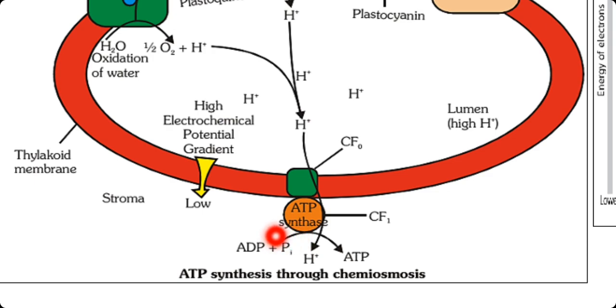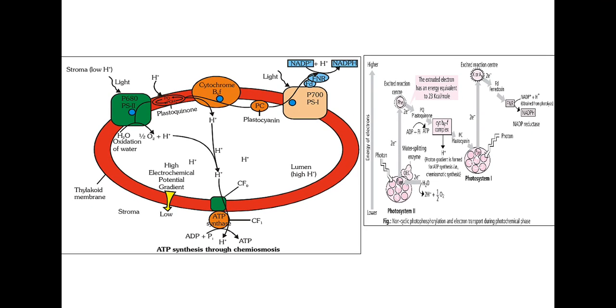So a new bond is created that leads to the formation of adenosine triphosphate. In simple words, we can call it mechanical energy converted into bonded energy. Why is it mechanical energy? Because the protons are moving. Because of the mechanical energy only, there is a creation of a chemical bond. So energy is transforming from one form to another form. That is the ultimate thing we have to learn in this concept.